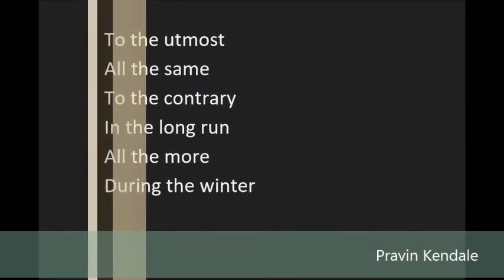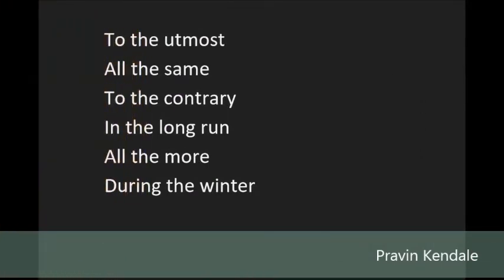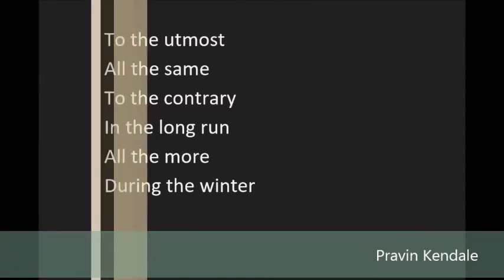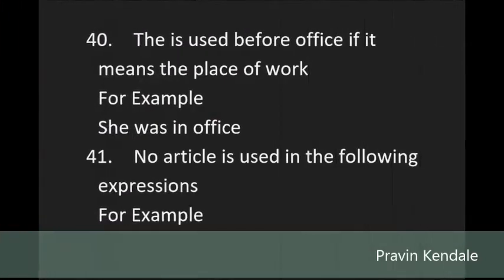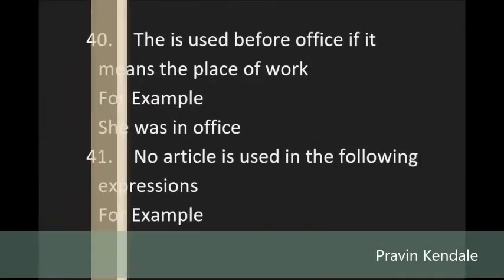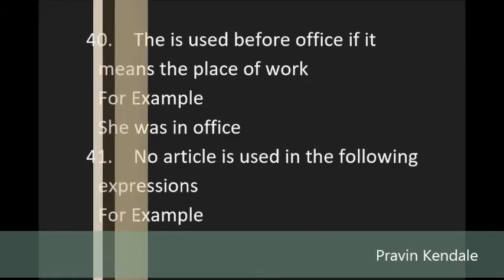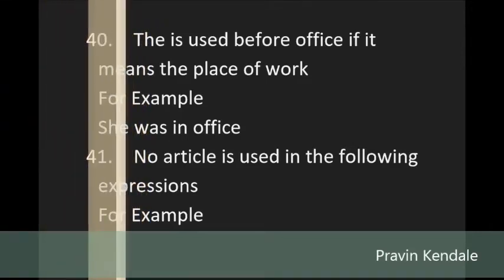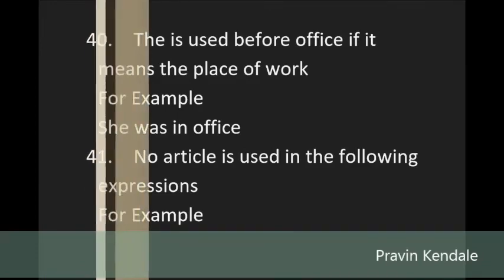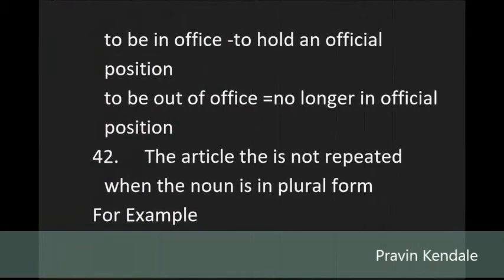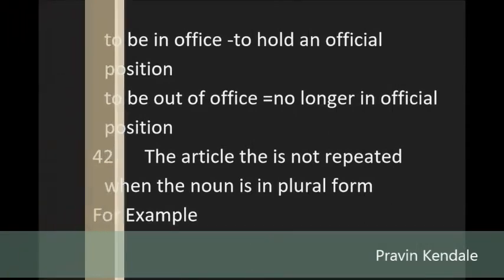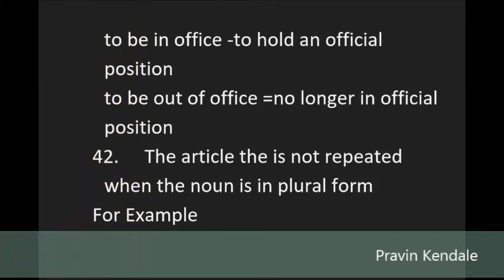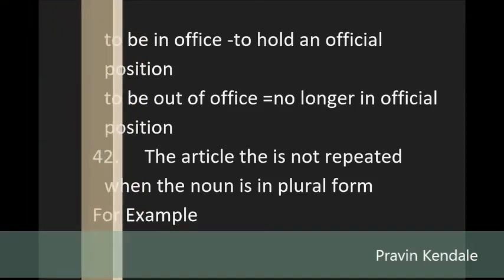40. The is used before office if it means the place of work. For example, she was in the office. 41. No article is used in the following expressions. For example, to be in office, to hold an official position. To be out of office equals no longer in official position. 42. The article the is not repeated when the noun is in plural form. For example, the first and fifth chapters of this book are really interesting.